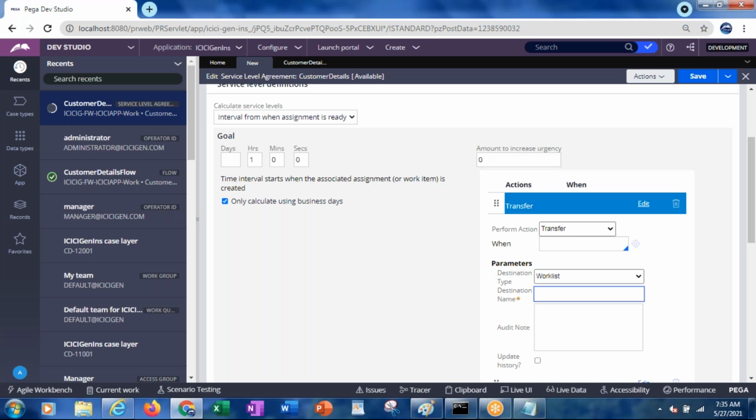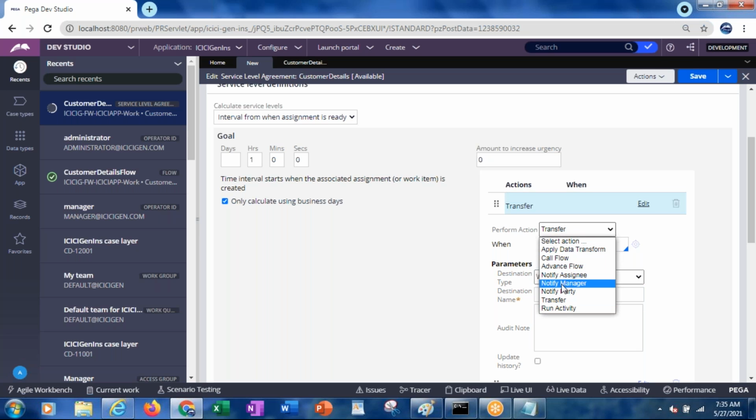Transfer means we are transferring this work to another operator. Previously here it was just notifying them. This guy did not reply to that, did not approve or reject. So like that, it is just sending the email. It is just notifying them.